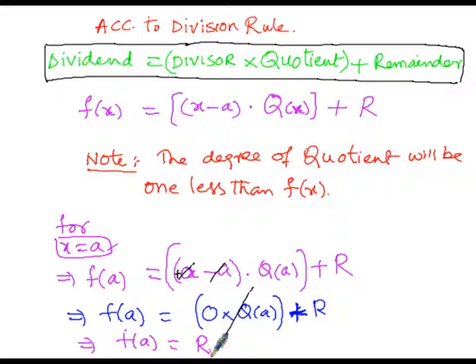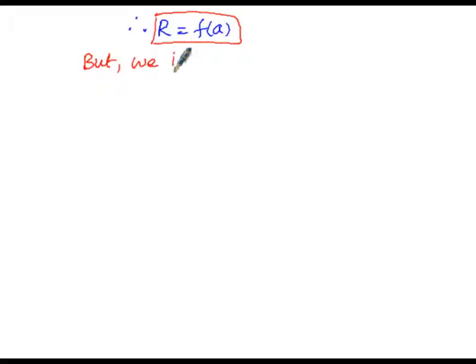So in this manner we got the remainder as f of a. Here the next logical step will be: therefore the remainder r is equal to f of a, but here the equation which we got is